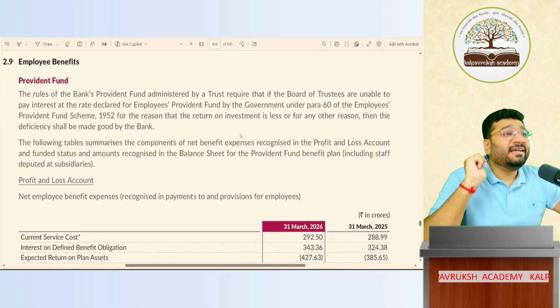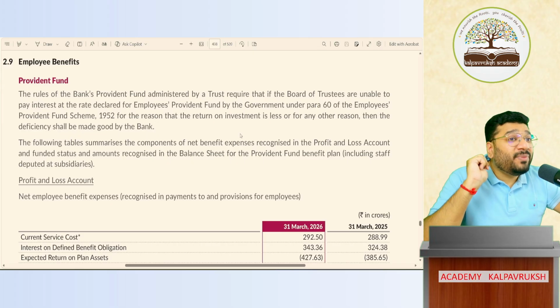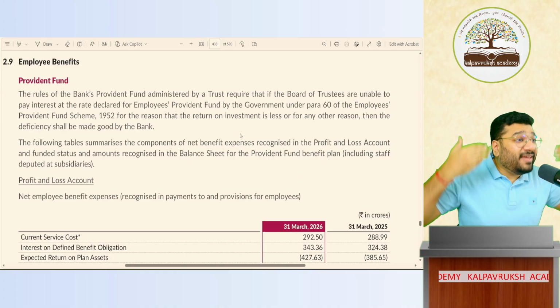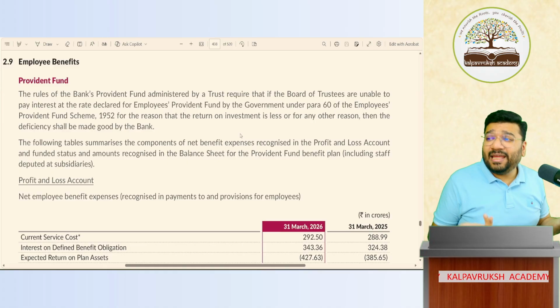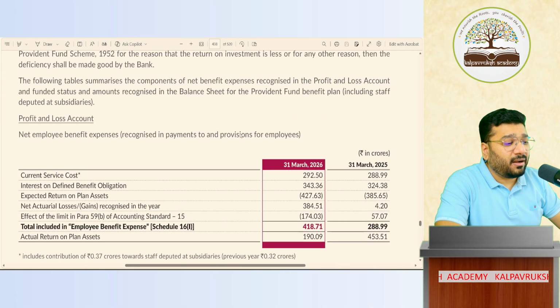This is why I say, at regular intervals, what are you supposed to do? Revision. Because we are Gajani, we have the habit of forgetting. But people don't take me seriously. This is a listed bank, and on a listed bank, accounting standard is applicable. Got it, not got it?